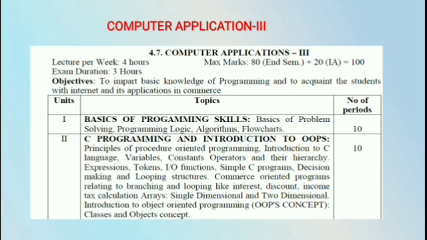Then I/O functions, input output functions. There are different types: formatted I/O functions and unformatted I/O functions. Formatted I/O functions are, for example, printf and scanf. Unformatted are gets, puts, getchar, putchar. When we solve the problems, we will discuss these.